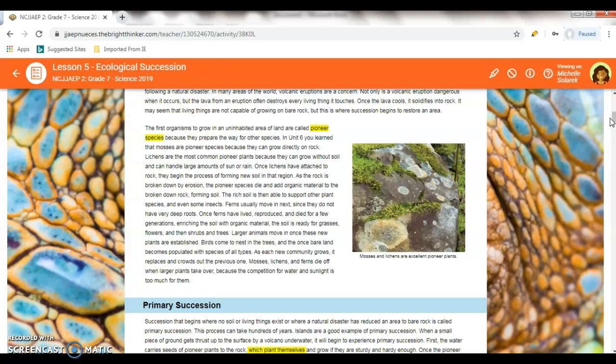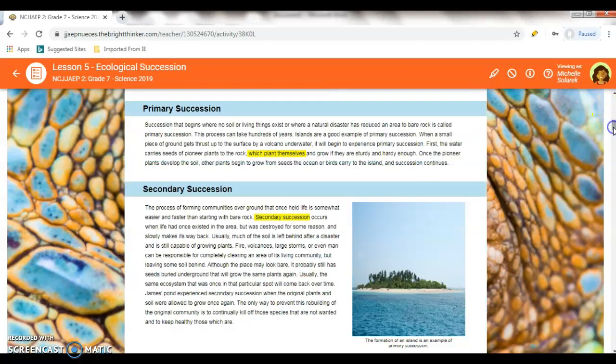It continues on with saying mosses and lichens and ferns die off and larger plants take over, because the competition for water and sunlight is too much for them. So going on, primary succession begins when no soil or living thing exists, when a natural disaster has reduced an area to bare rock. It's called primary succession. This process could take hundreds of years. Islands are good examples of primary succession.